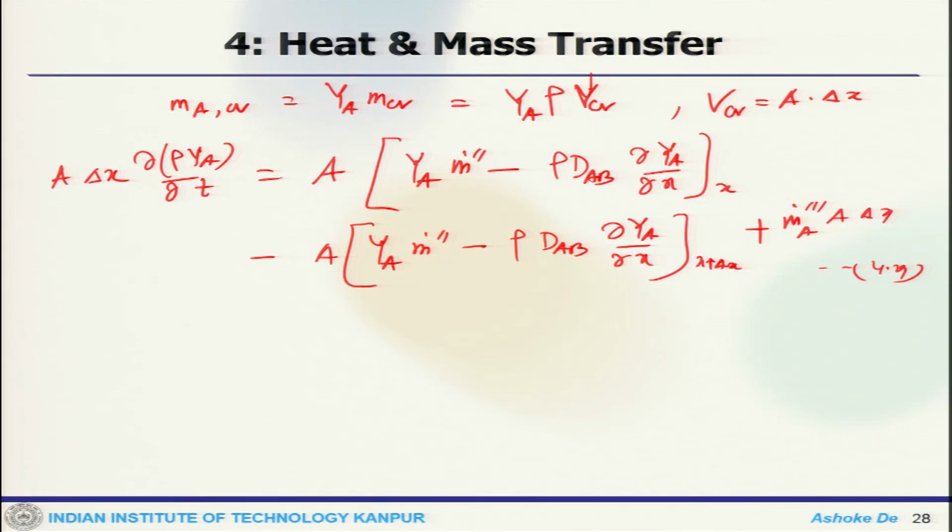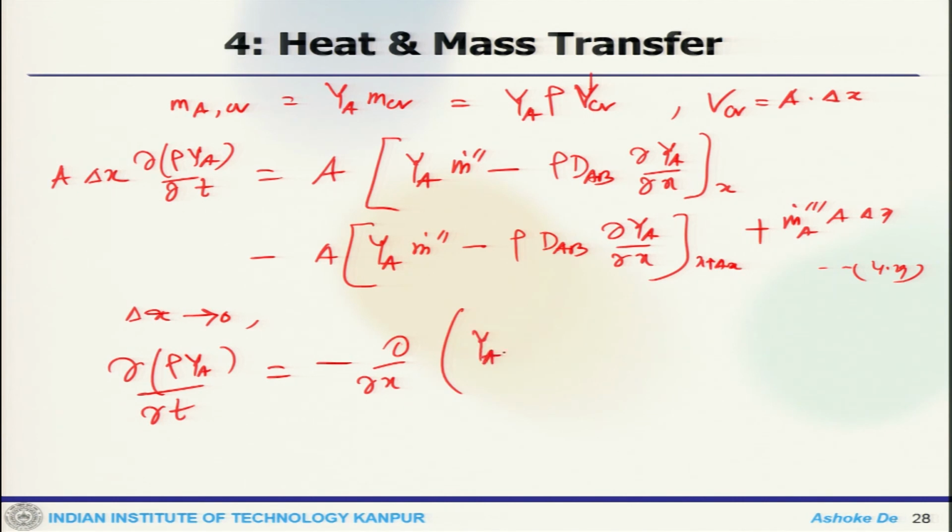Now, dividing both sides by A delta x and taking the limit that delta x tends to 0, what we get is del rho Y_A by del t equals minus del by del x of (Y_A m dot minus rho D_AB dY_A by dx) plus m dot triple dot A. So, this is what you get.